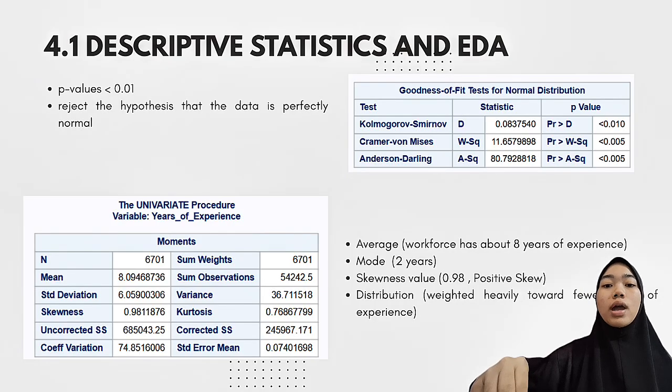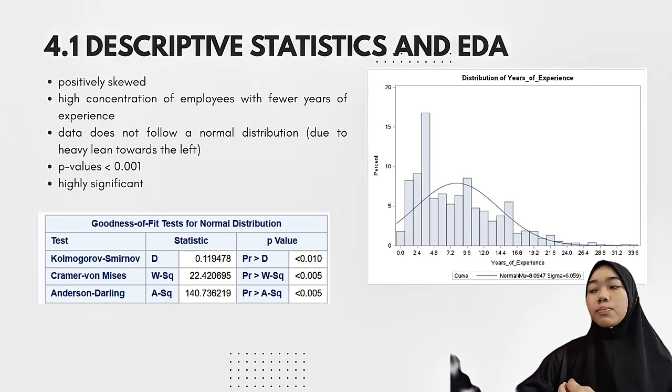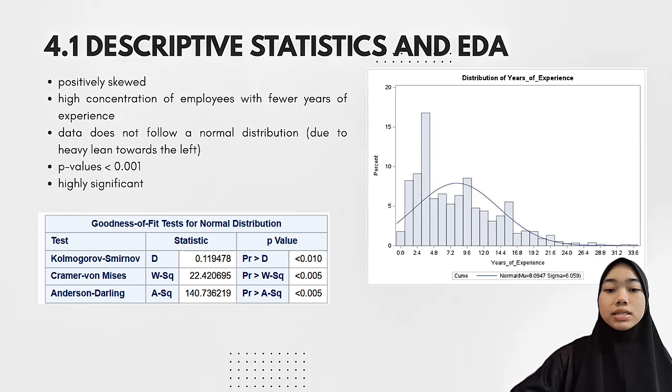So this explains why our test shows the data does not follow a normal distribution. For the histogram of the years of experience, the histogram is positively skewed, and the p-value is less than 0.0001, so we can say that this data set is highly significant.